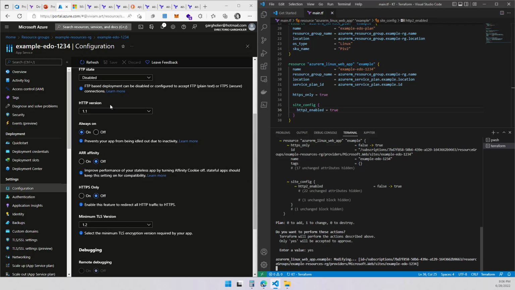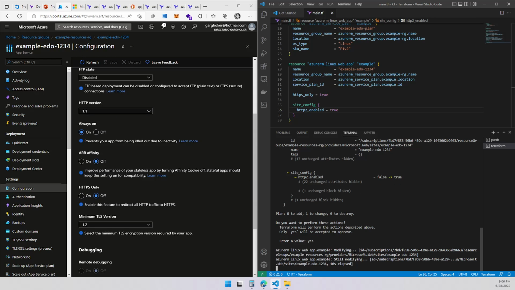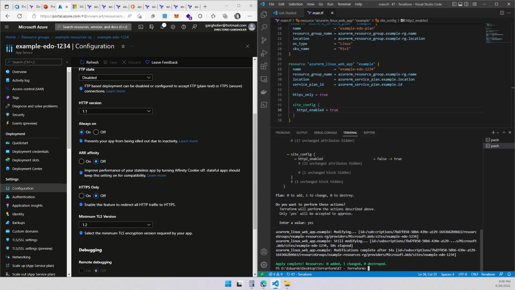Remember the changes, this should be 2.0 and this one should be on according to this one. Let's see if it changes. I'm just going to refresh it once it's done. It says it's changed. Good. Let's see if it changes.